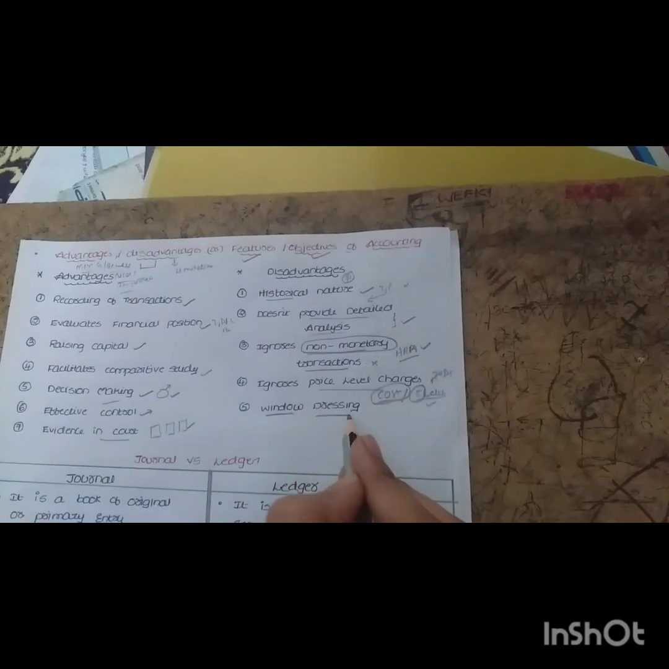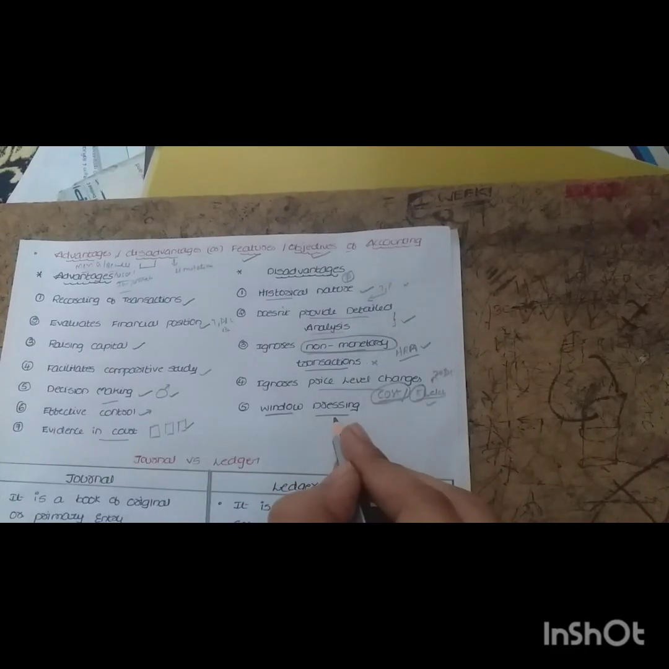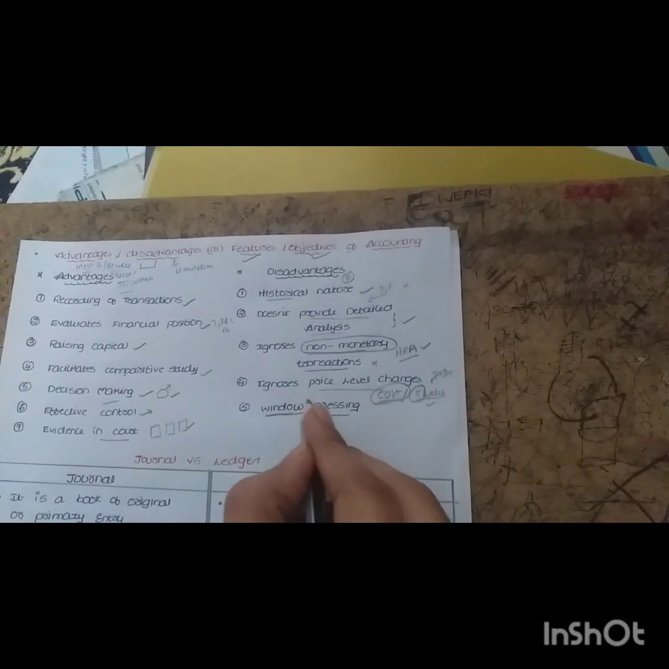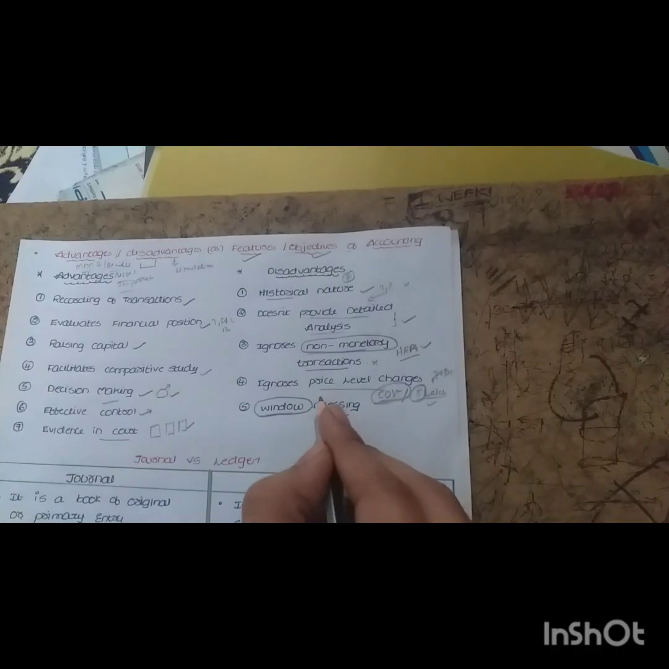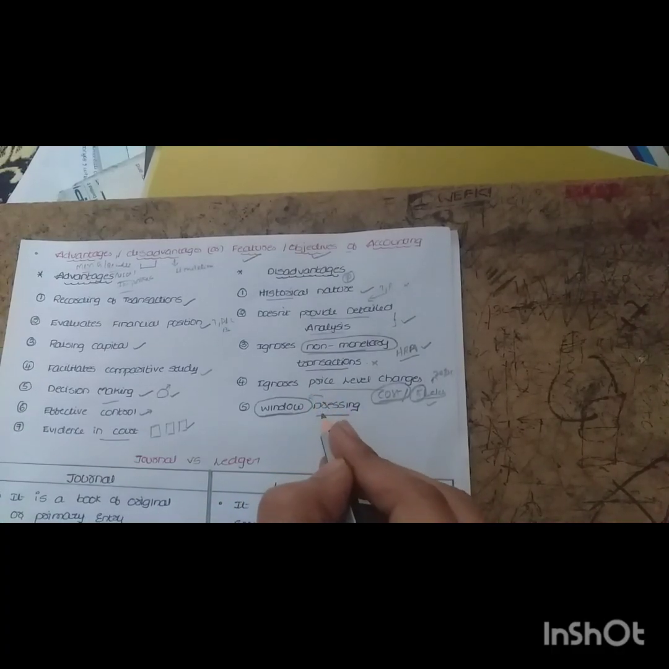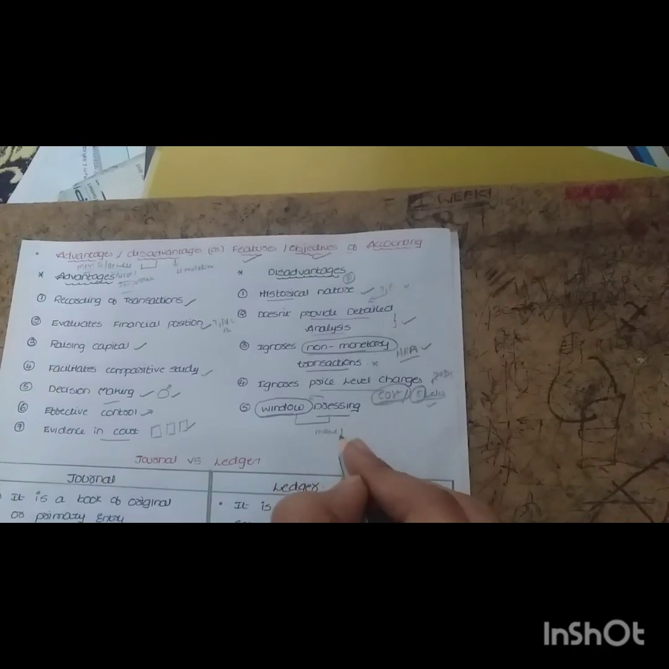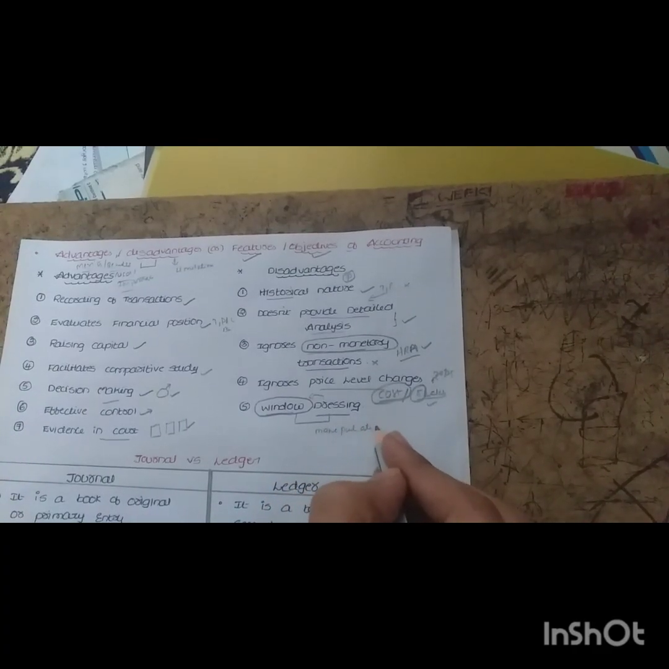Last one is window dressing. What is the meaning of window dressing? Simply remember, you are dressing up the window to look very attractive. It means simply manipulations. In accounting we can do manipulations. That is also one of the disadvantages of accounting.